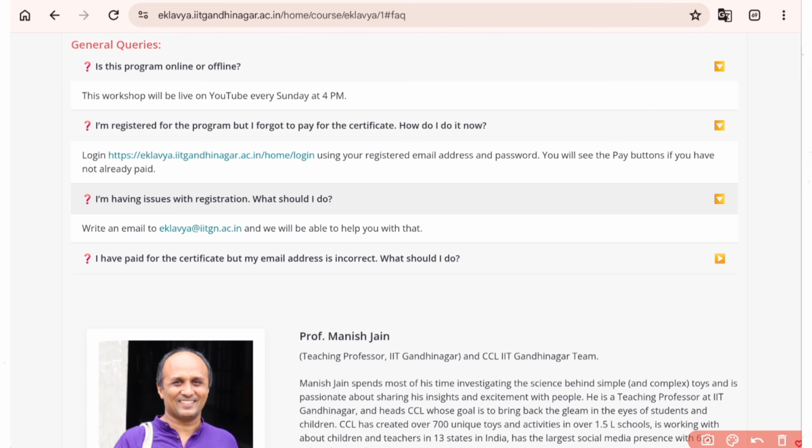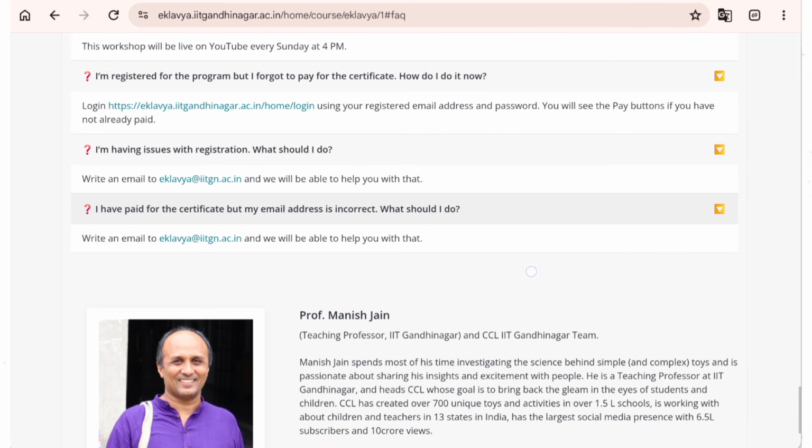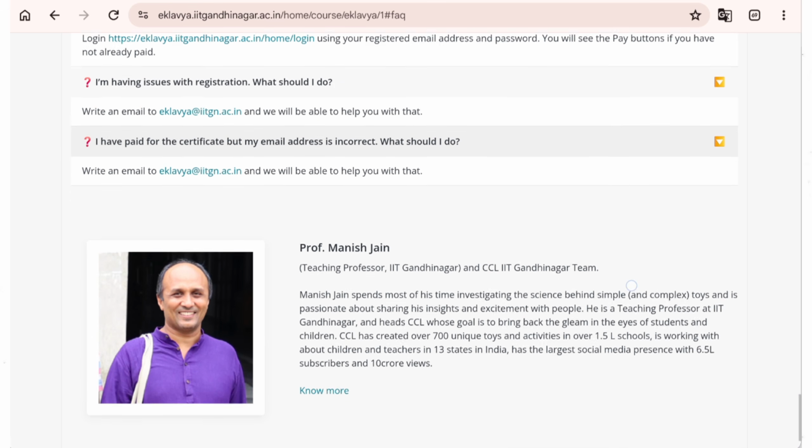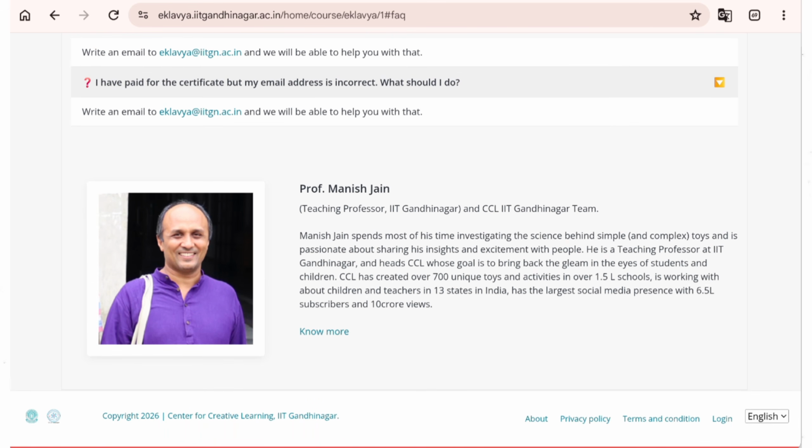I have paid for the certificate but my email ID is incorrect. For that case also you need to mail to eklavya@iitgn.ac.in.